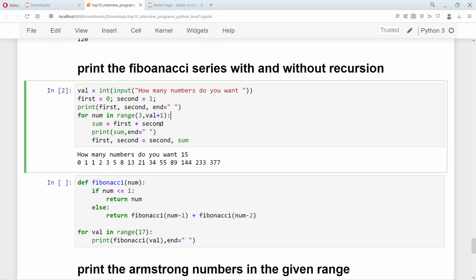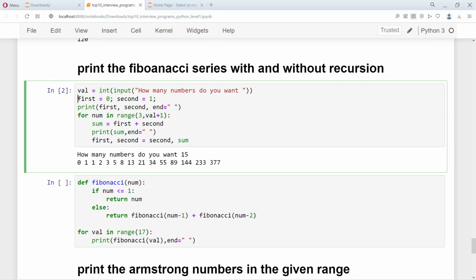So we store the numbers as first and second, and then the first and second move on as we move forward. So this is just an iterative method to print the Fibonacci series, and it will go till val plus 1 because the range completes 1 before the number that is provided here. So which is why we go till val plus 1.